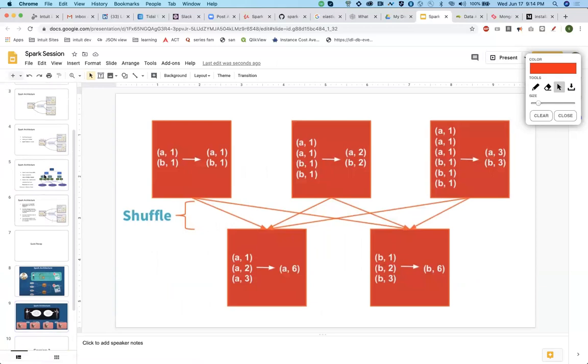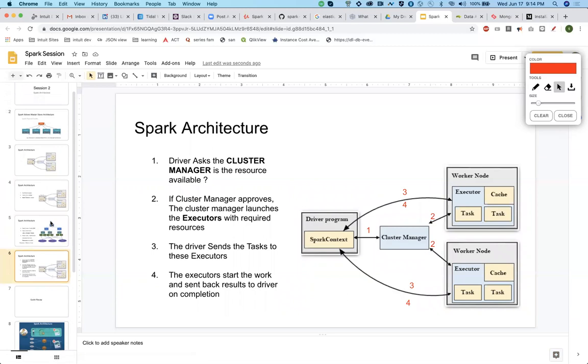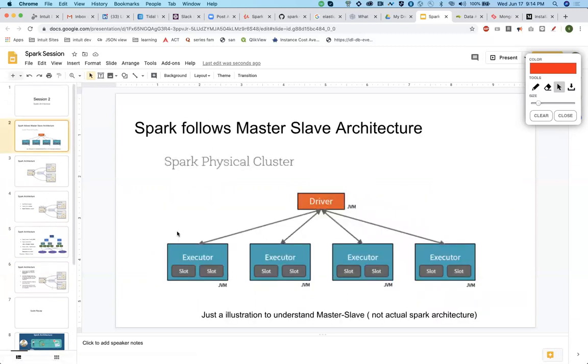Let me give a very small context, since we have some time left. Consider that you have 100 rows, and you want to do a sum over it. The driver will say, take these 25 rows, take these 25 rows, and 25.